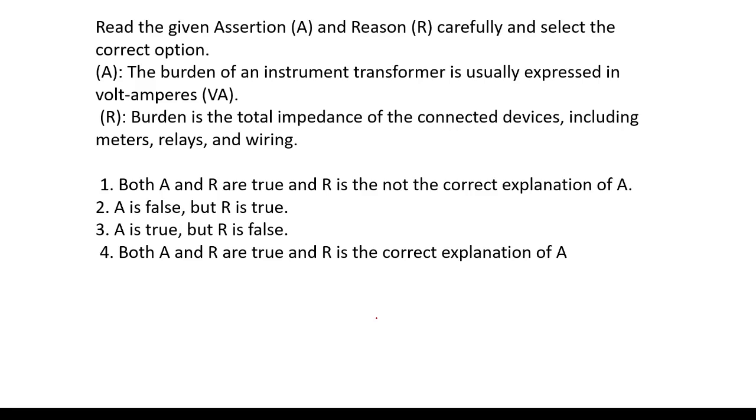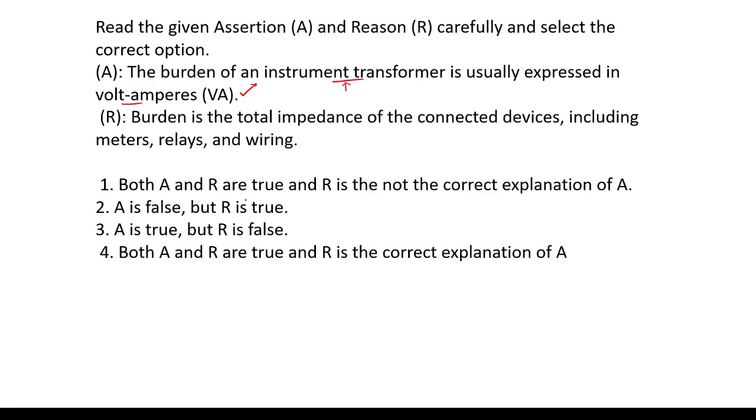Coming to the next one. Read the given assertion and reason carefully and select the correct option. First assertion: the burden of an instrument transformer is usually expressed in volt amps. Very, very important point, guys. It is true. The burden of an instrument transformer is expressed in VA, volt amperes.